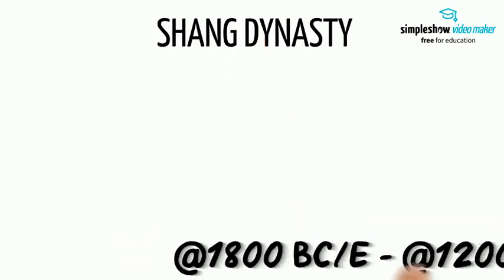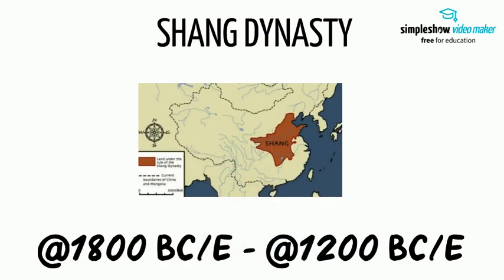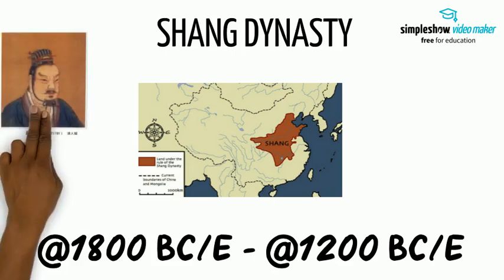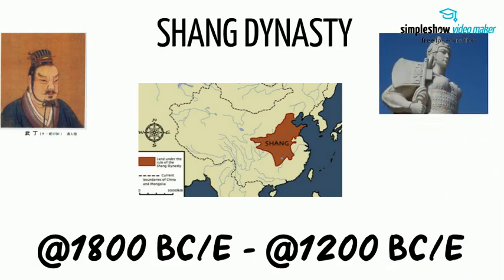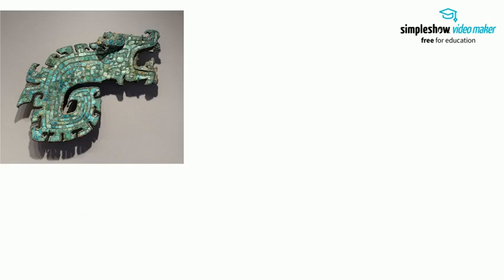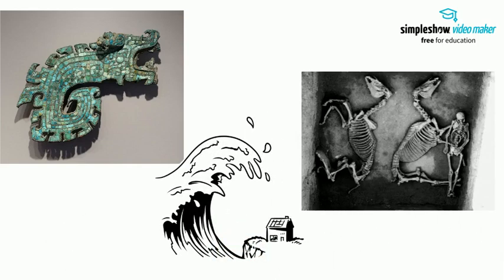One of the first long-serving dynasties was the Shang, who ruled China from about 1800 BCE to 1200 BCE. We know from the archaeological sites that they had an advanced level of metalwork knowledge in the weapons and in the way they formed the elaborate tombs of leaders like Wu Ding and his wife Fu Hao. We know that in this early time period, life revolved around a series of rituals devoted to fertility and flood control. These rituals came with the images of dragons and birds and often used human sacrifice.